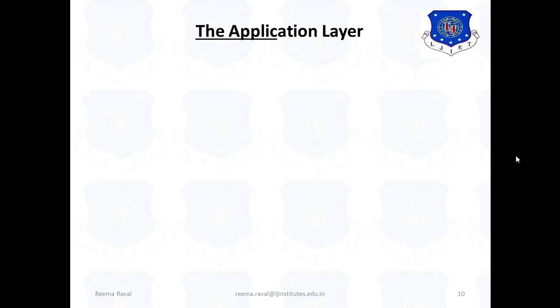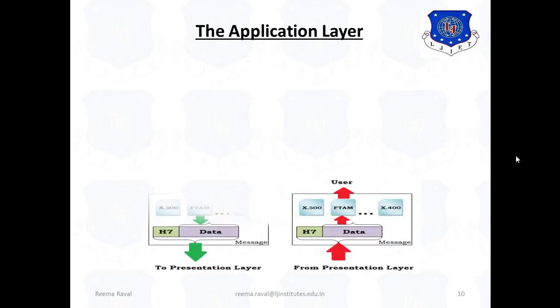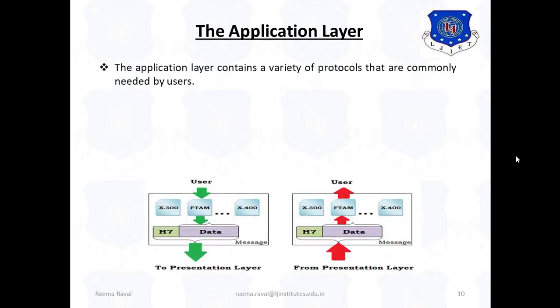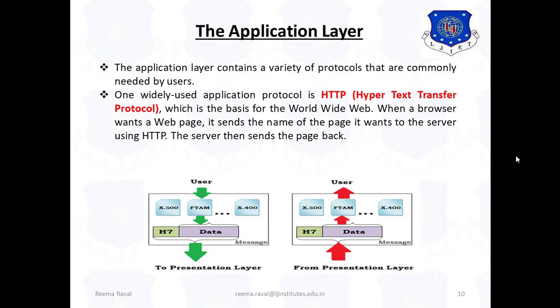The last layer is the application layer. The application layer contains a variety of protocols that are commonly needed by users. One widely used application protocol is HTTP, that means Hypertext Transfer Protocol, which is the basis for the World Wide Web. When a browser wants a web page, it sends the name of the page it wants to the server using HTTP, and the server then sends the page back.